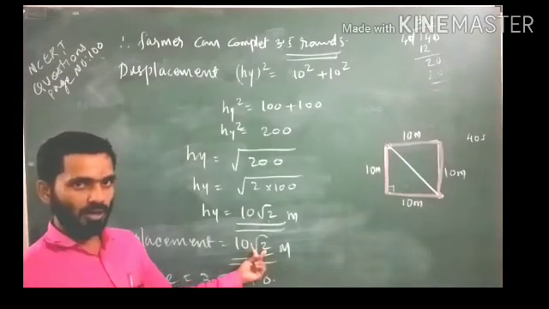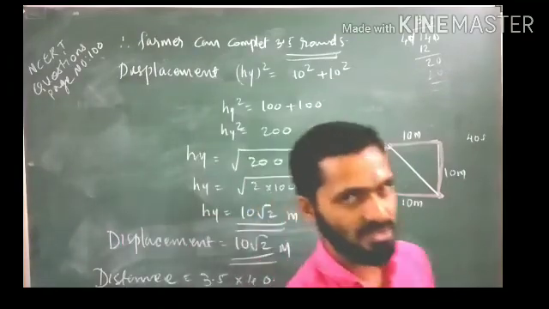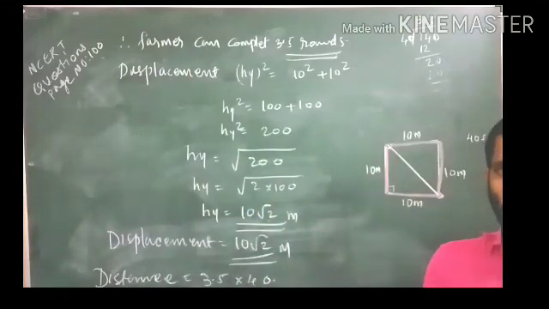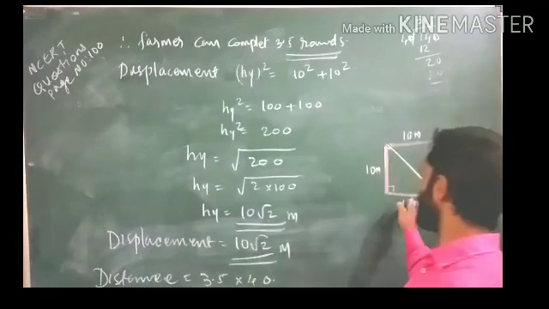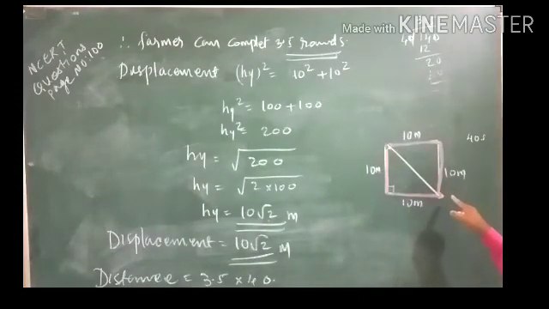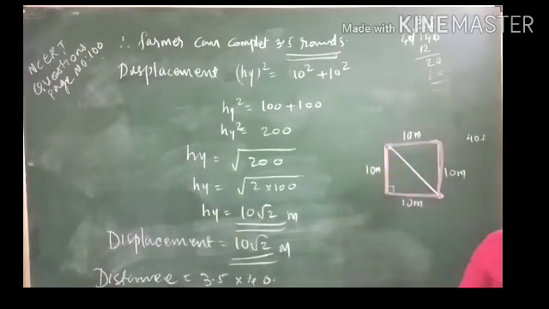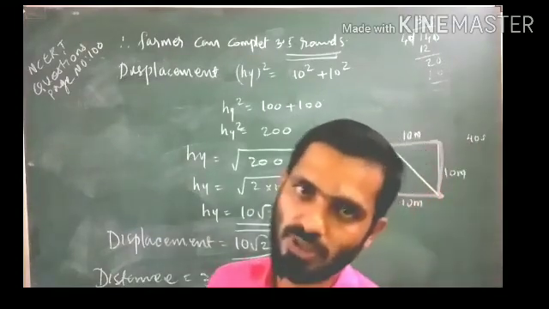Okay. So once again you remember, students, displacement is the shortest distance between initial and final point. Here this is the initial point and this is the final point. So when we are calculating this, we want to calculate by using the Pythagoras theorem. Pythagoras theorem is hypotenuse square is equal to base square plus height square.